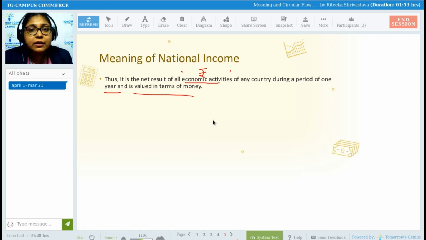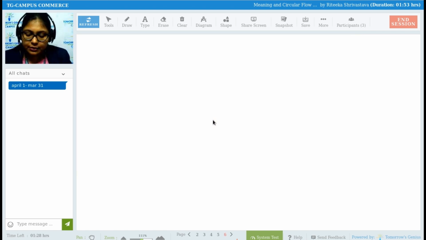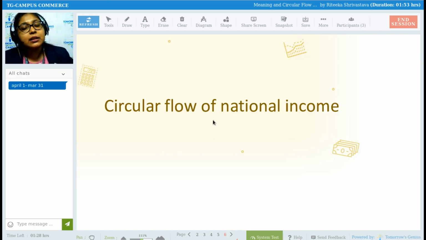Examples of non-economic activities can be a mother cooking food for the family, or a teacher teaching his own son, wherein he will not charge fees. So that is why that will be a non-economic activity. So, economic and non-economic, national income comes under the economic activities. Now comes the circular flow of national income.